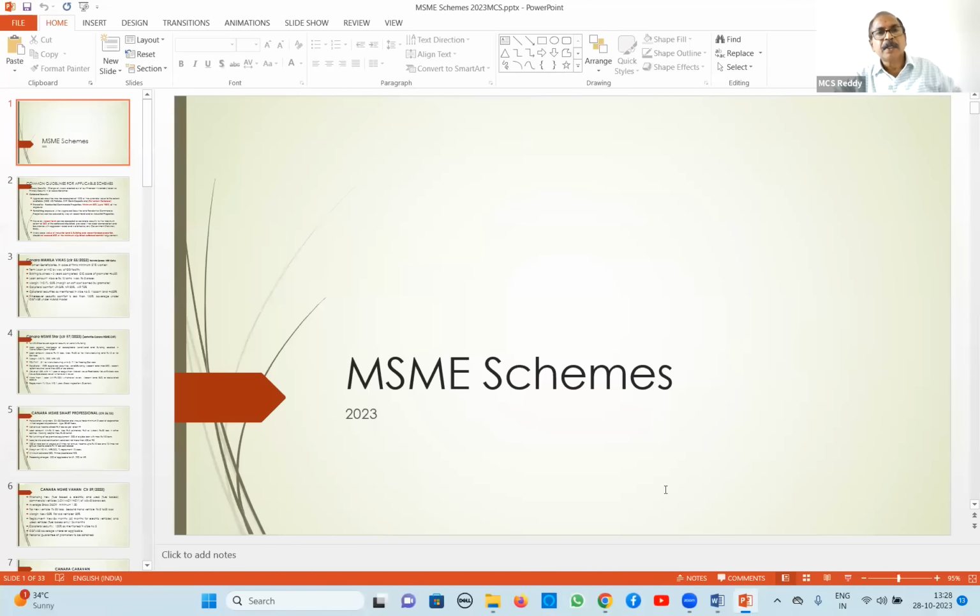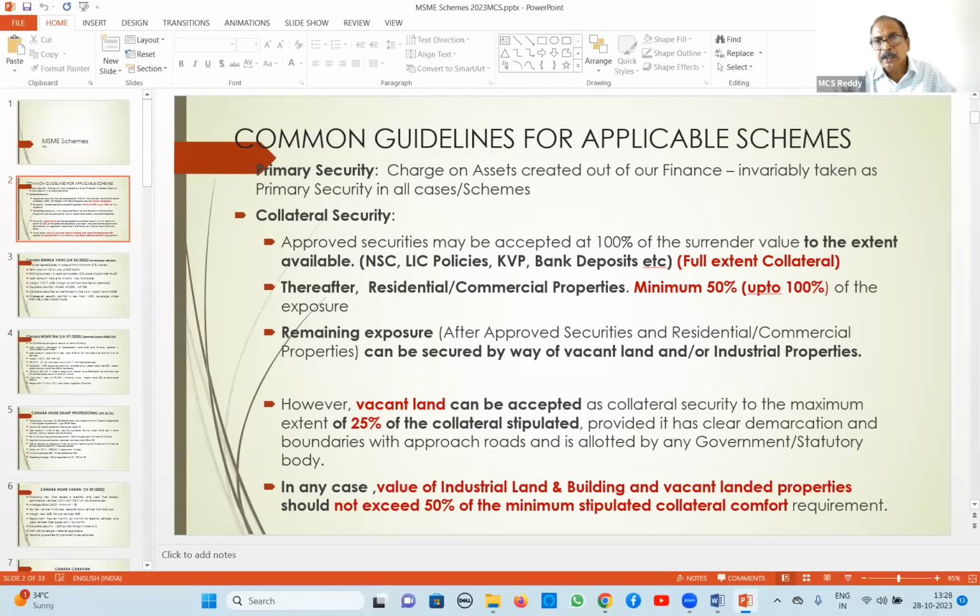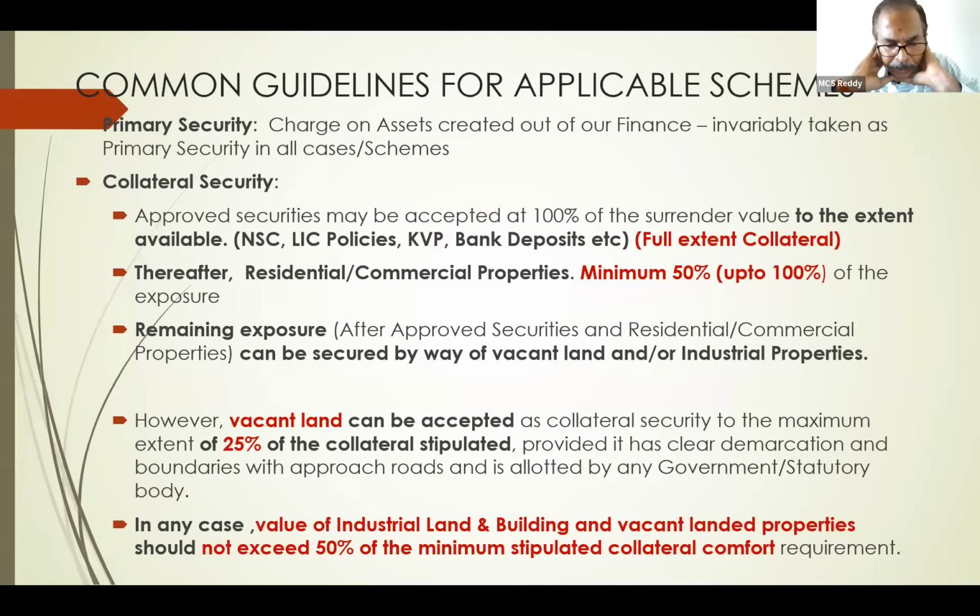MSME schemes, common guidelines. Generally, we prescribe collateral security for MSME loans. For all schemes, what priority do we have to take in collateral security? First priority is for paper securities which are eligible for capital charge under Basel: NSC, LIC policies, KVP, bank deposits, all paper securities.